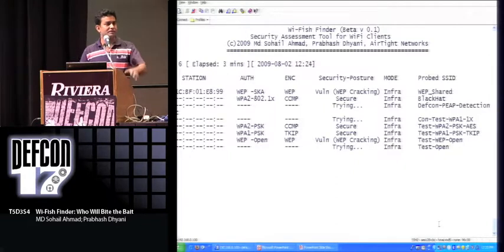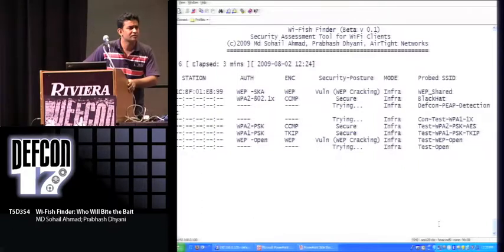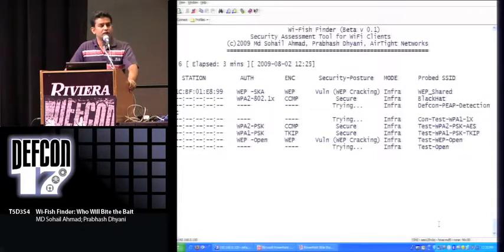See, that's a very good question actually. The question he's asking is, why are you saying WPA2 is secure when someone can launch a dictionary attack?